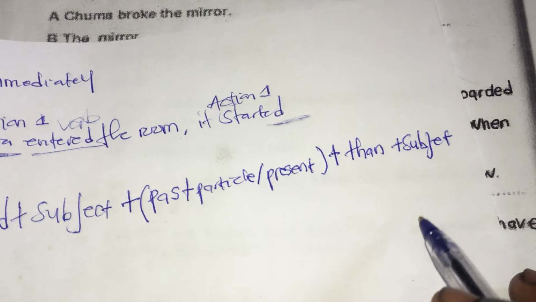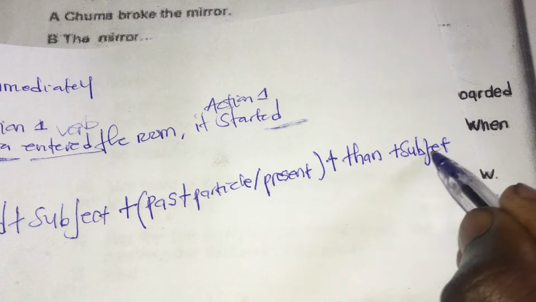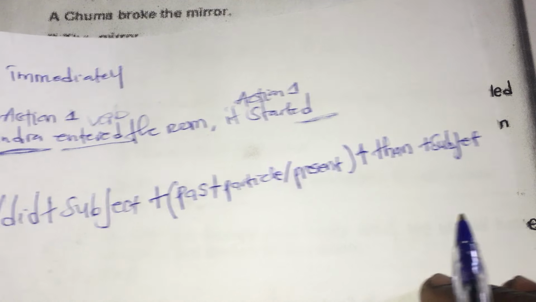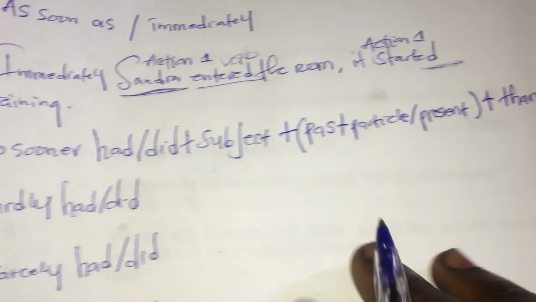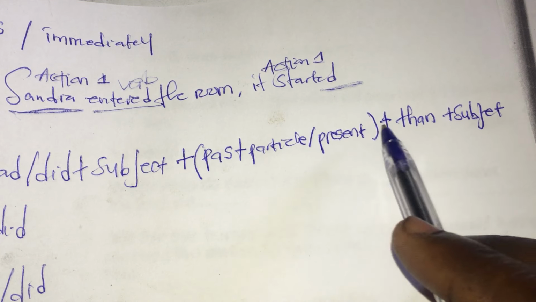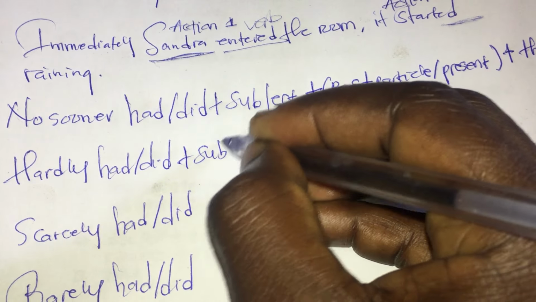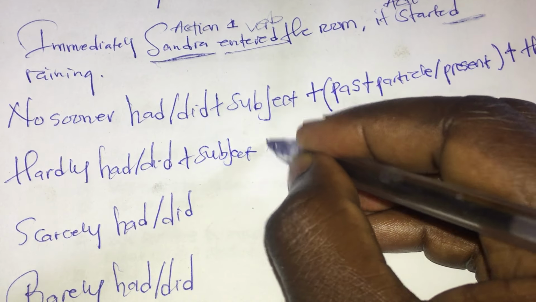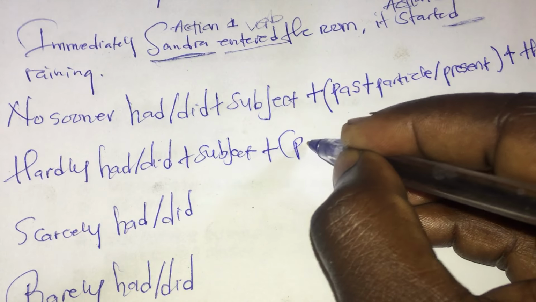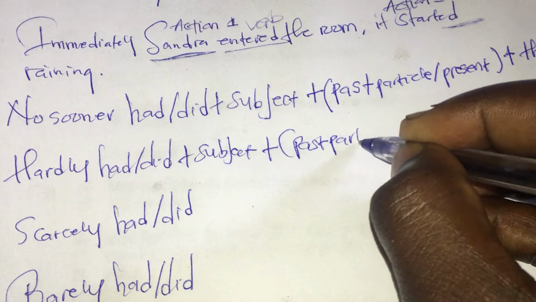Then afterwards, the last part, we can simply say the rest of the sentence. So it's had, did plus subject plus past participle, present plus than plus subject. So this is the equation. Including here, we're going to say plus subject plus past participle.